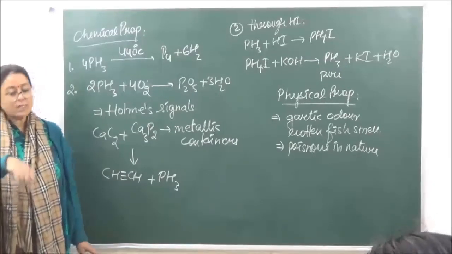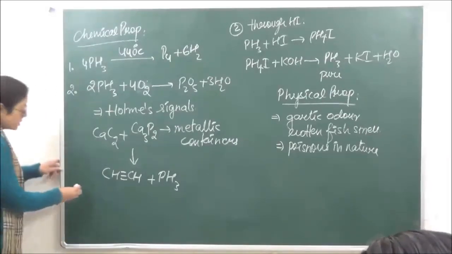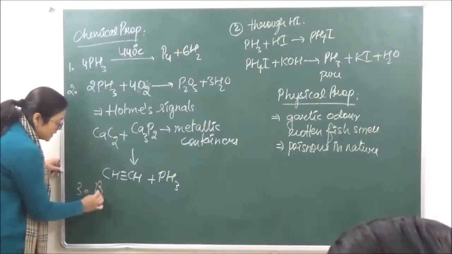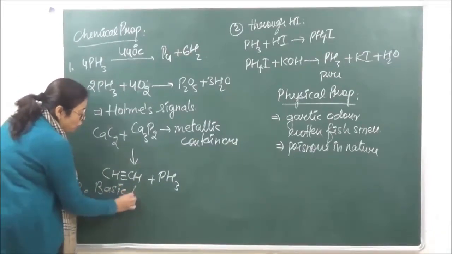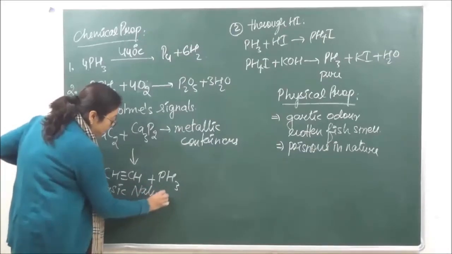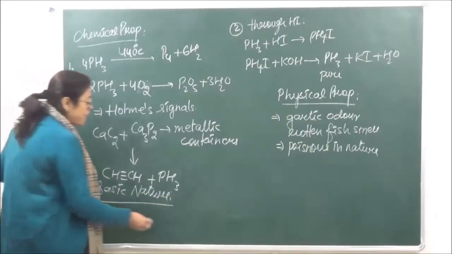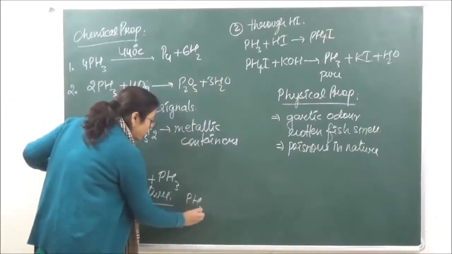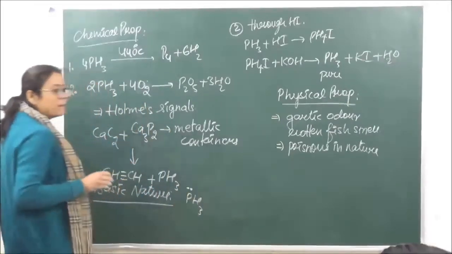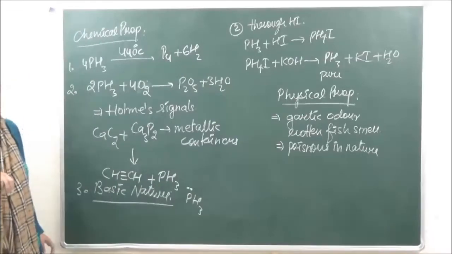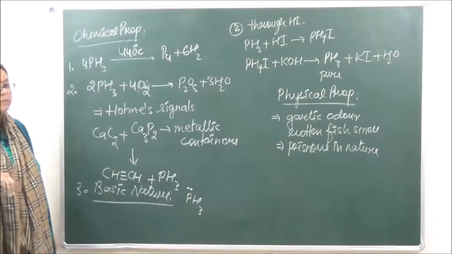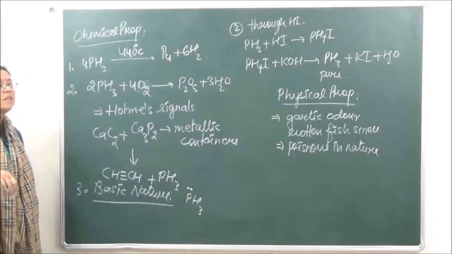Okay, then the next property is that it has a basic nature. We already know that PH3 has a lone pair of electrons. So PH3 has one lone pair of electrons present. Although it is neutral to litmus, it still behaves as a weak base.